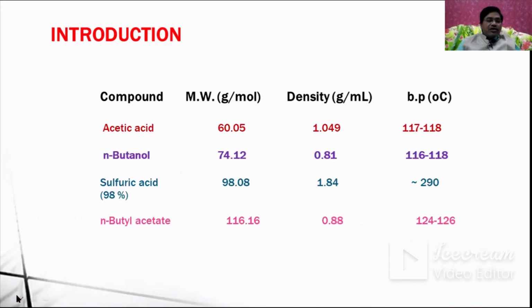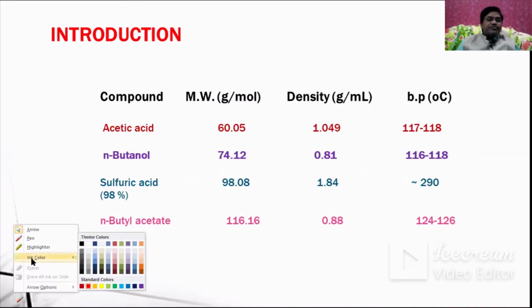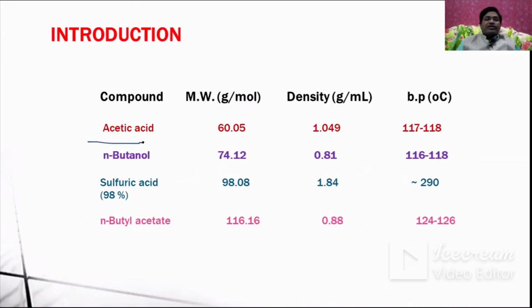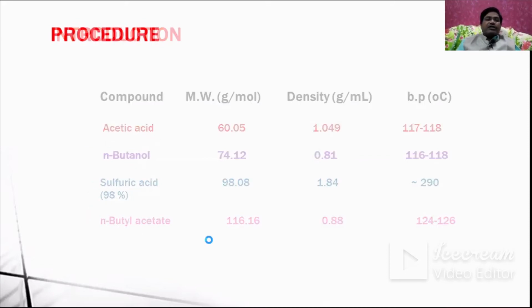Now let us discuss this. The compounds we use: the first one is acetic acid, with a molecular weight of around 60, and its density and boiling point. We take n-butanol, and another one is sulfuric acid, and another one is n-butyl acetate. That is the compound we will get in this reaction. It is going to be the product.